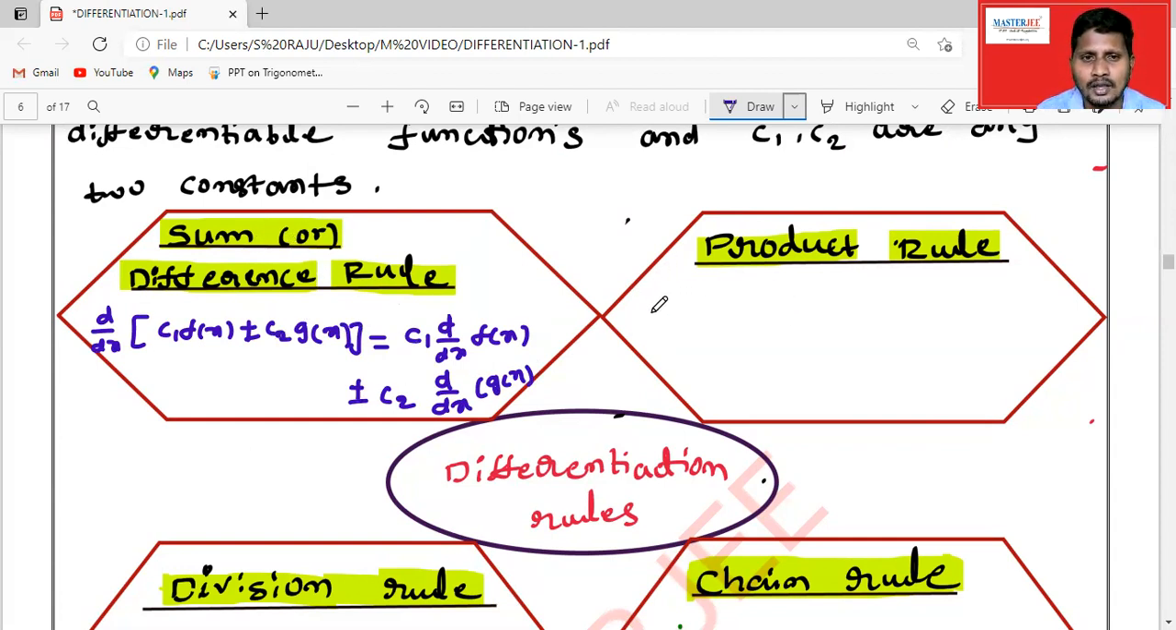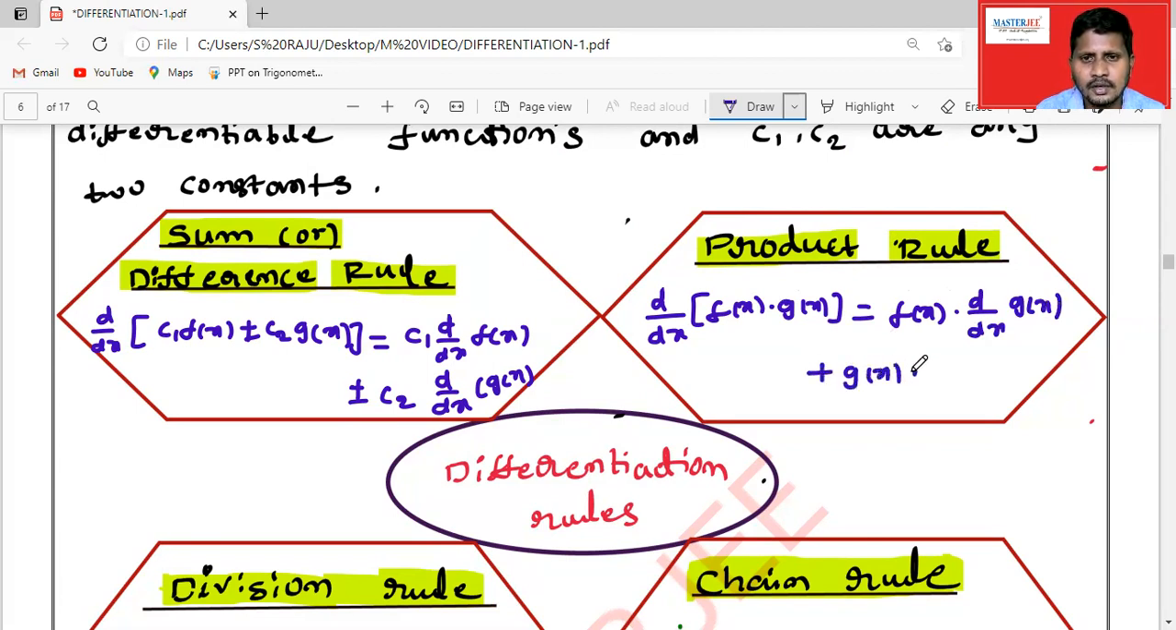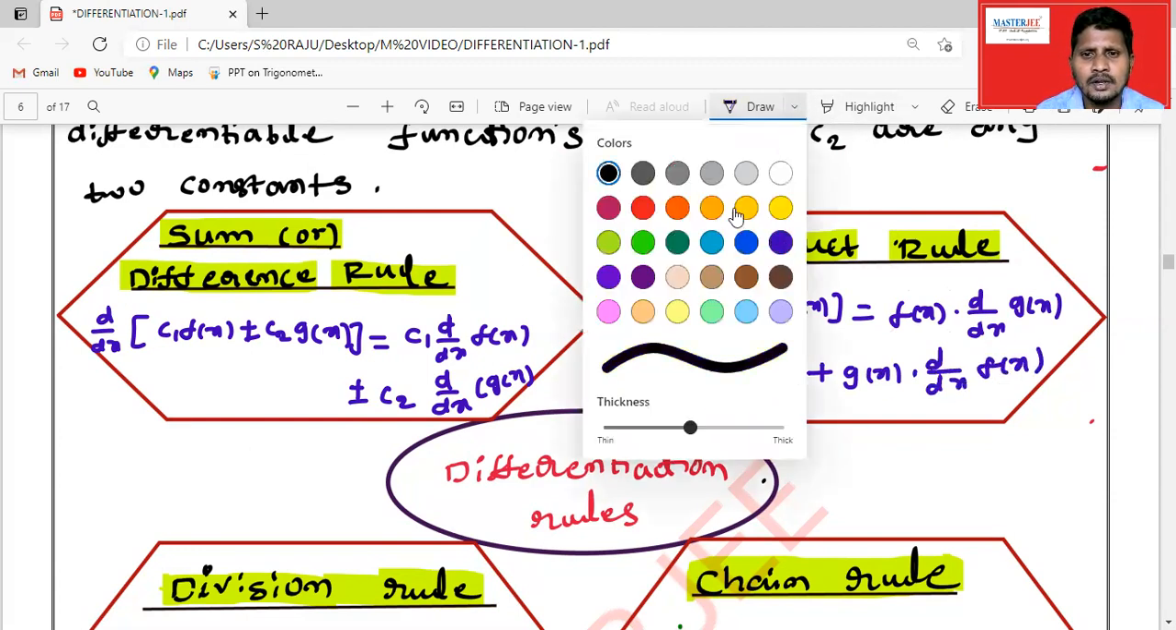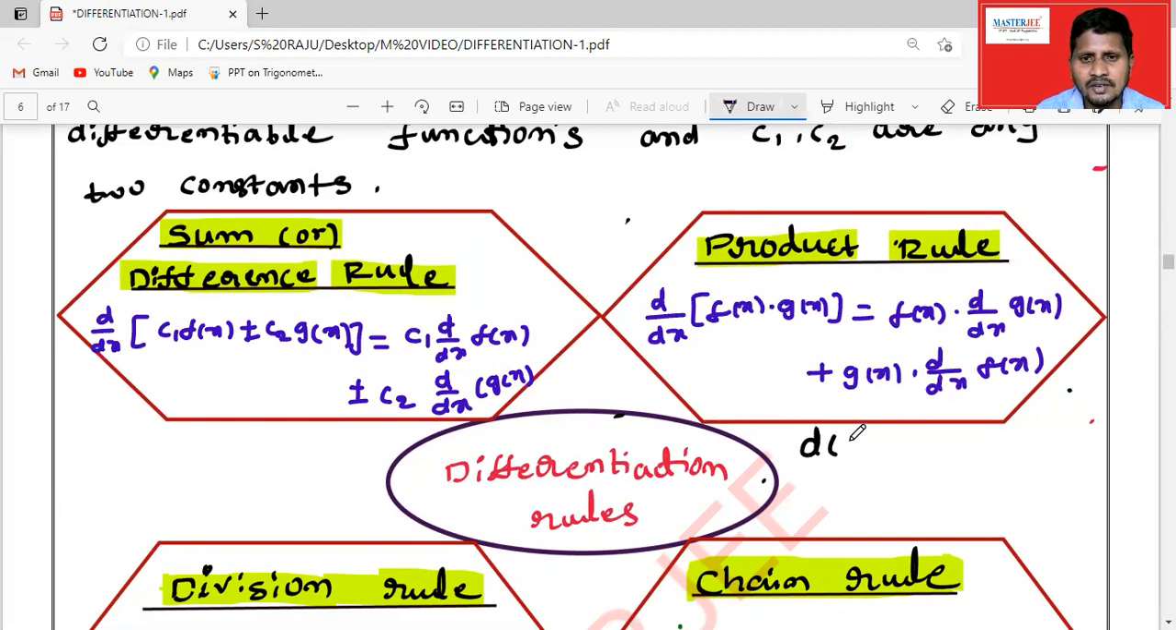And coming to the product rule, this is very important. If they give any product of two different functions, f of x and g of x, then d by dx of f of x into g of x is equal to f of x into d by dx of g of x plus g of x into d by dx of f of x. Simply remember it this way: the derivative of uv is equal to uv dash plus u dash v.